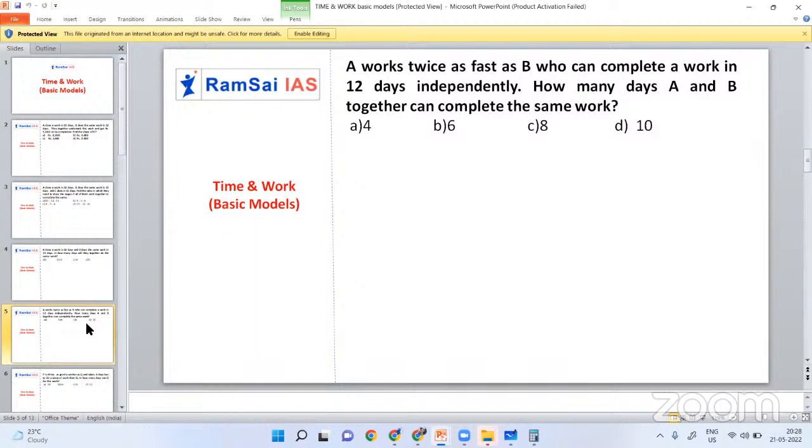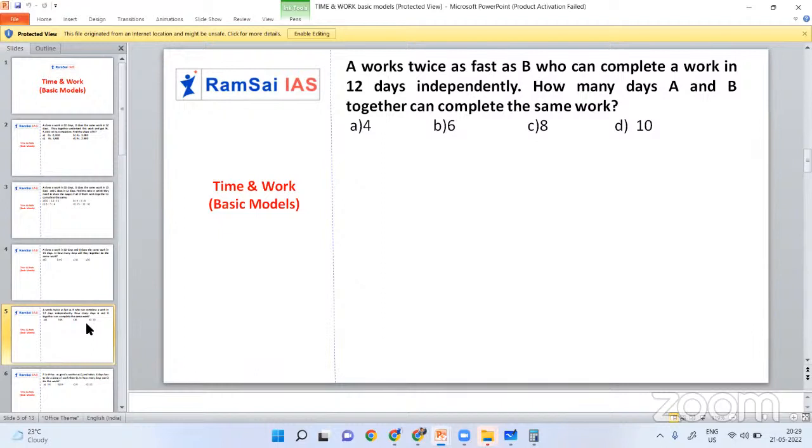See, initially you took 4 days. Now you took only 2 days. When your efficiency is increased, you will take less time. But when your efficiency is doubled, your number of days will be half. That is the logic we know. Yes or no?